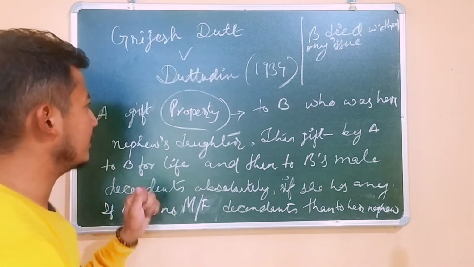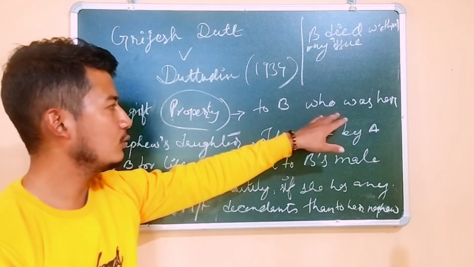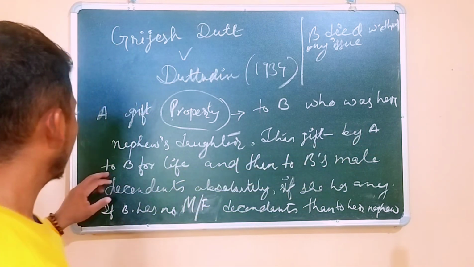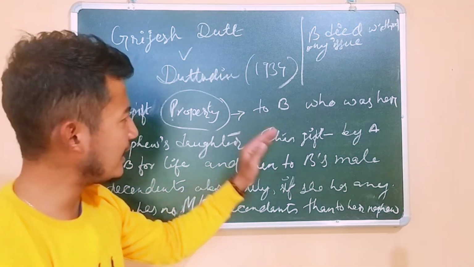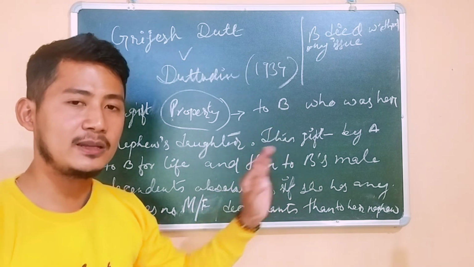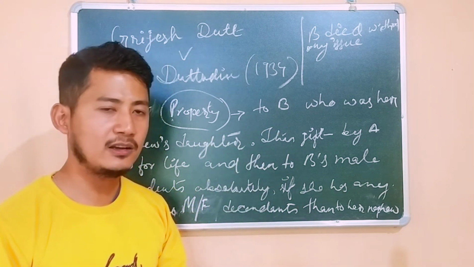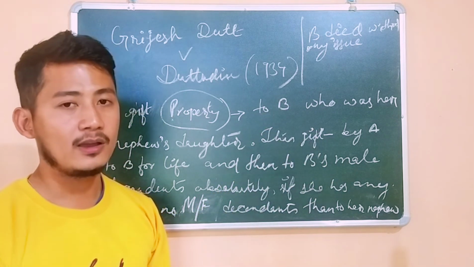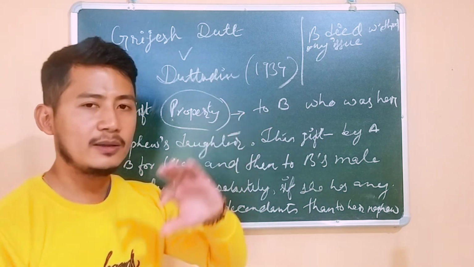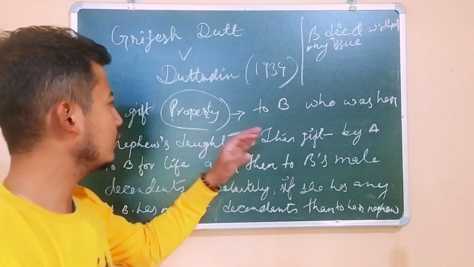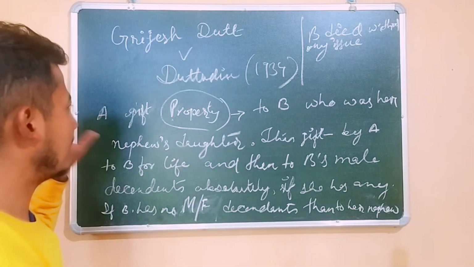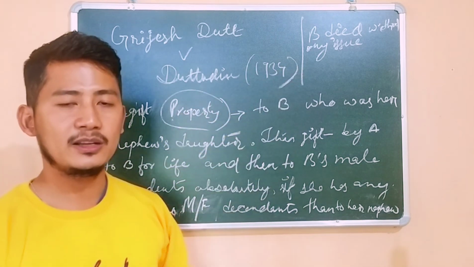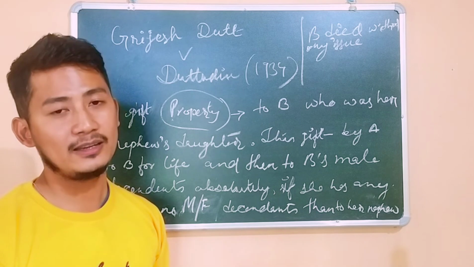It talks about A giving a property to B, her nephew's daughter, with the condition that this is a gift by A to B for life, and after her life, if she gives birth to a male or female descendant, the property will go absolutely to B's descendants. But if B does not have any descendants, then the property will go to the nephew. That was the condition. But in this case, B died without having any issue.